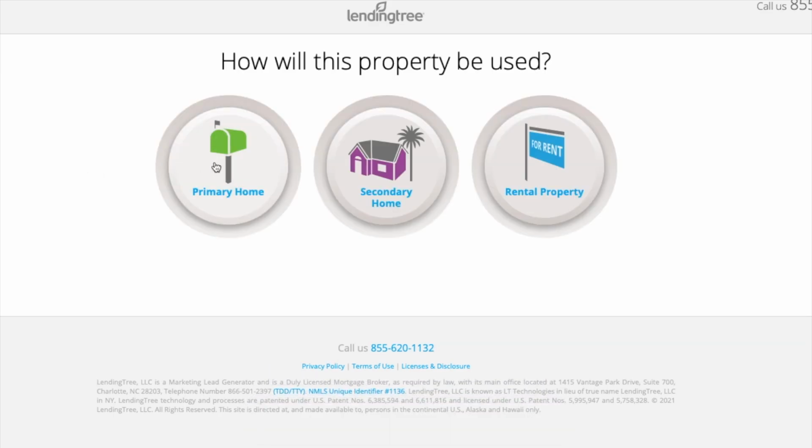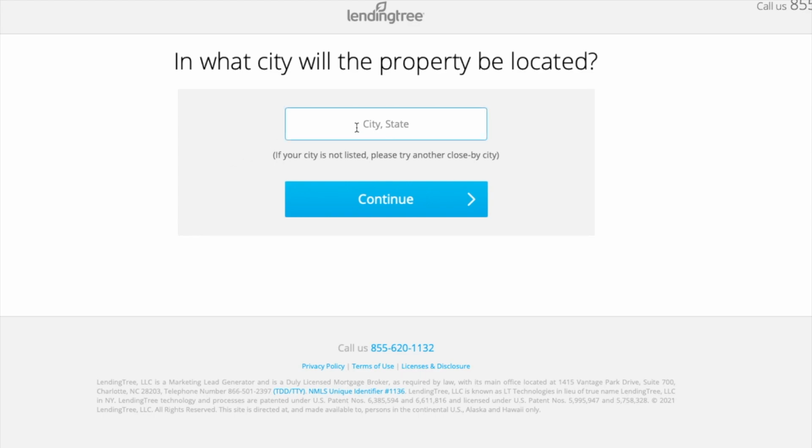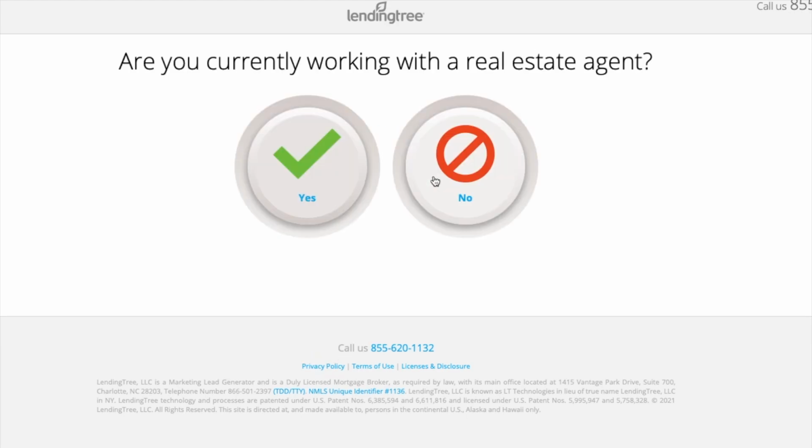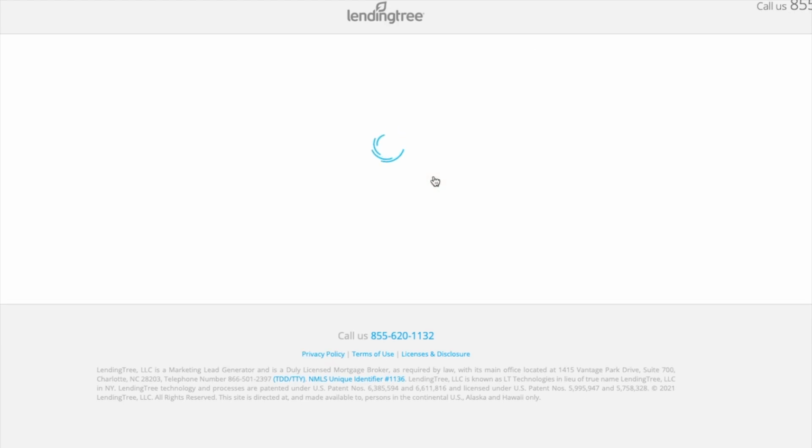Going through this will help you decide if you're ready to go for pre-approval. Lenders will do a hard credit pull during pre-approval, and your credit score might dip a little bit with that. So you don't really want to start that process until you're pretty sure you're gonna go through with it, okay?